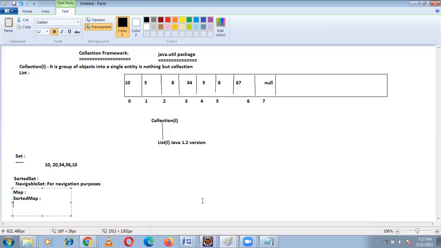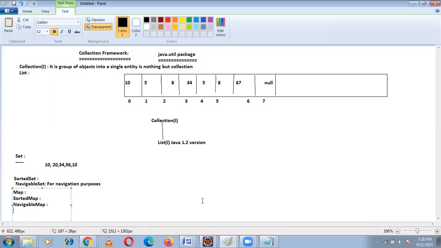Okay, next one is navigable map. A navigable map is also used for navigation purposes. This navigable map we got in JDK 1.6. Sorry, I think 1.5 version. All these collection classes we got in the 1.2 version.